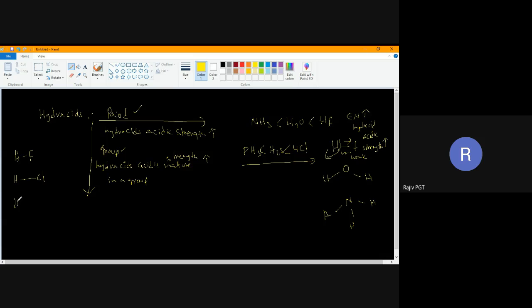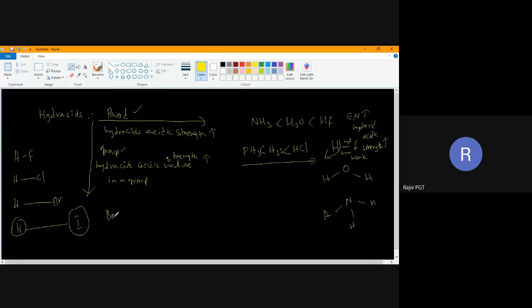HCl, HBr, HI. See, I have written it like this not to show something diagrammatic. Here the atomic size of iodine is more compared to hydrogen, so the bond length will be more. This is called bond length. We'll study bond length in detail in the next chapter. Here the bond length is less, here even less, here less.